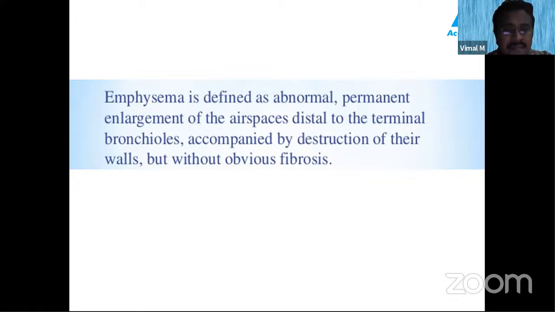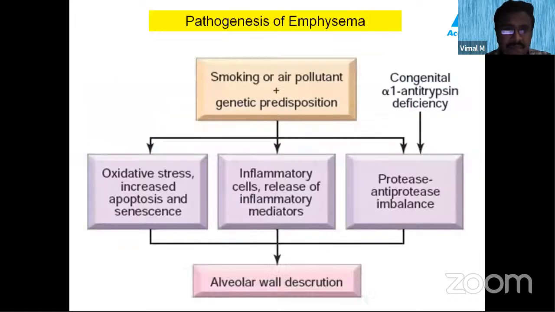So what happens in emphysema? Only the gas spaces distal to the terminal bronchioles are getting dilated. You have to remember the keyword: distal to the terminal bronchiole. It is accompanied by destruction of the walls, but without any obvious fibrosis. So there is a dilatation of the air spaces with destruction of the wall, but without any fibrosis.